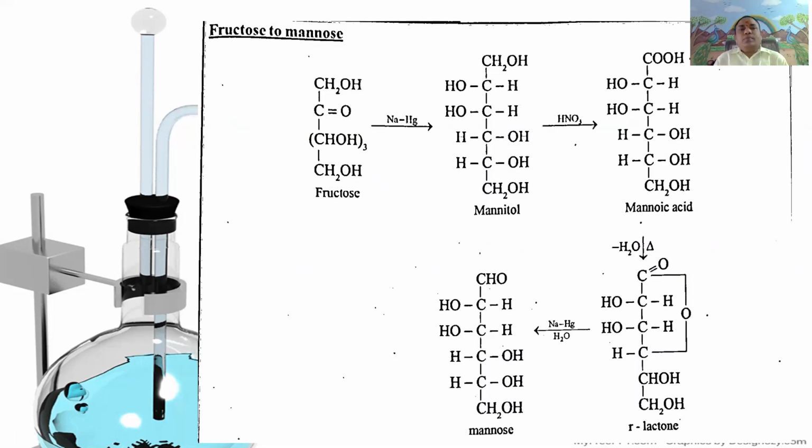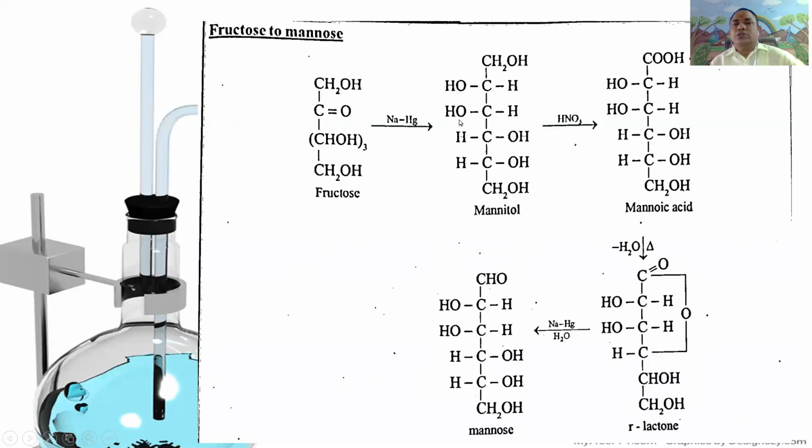Next, the conversion of fructose to mannose, which involves the same four-step reaction. First, fructose undergoes reduction with nickel, platinum or palladium, or sodium amalgam, to give mannitol. That is CH2OH, CO, CHOH taken 3 times, CH2OH, which upon reduction gives mannitol.